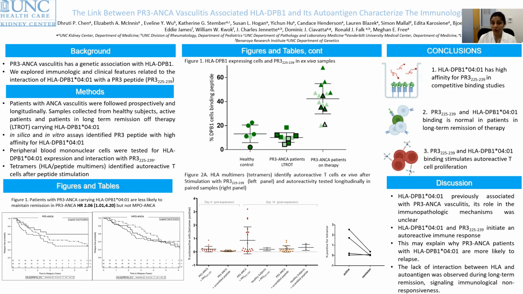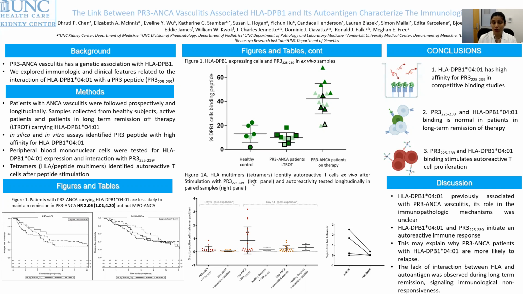And interestingly, what we found is that there's a varied amount of interaction in patients who are being actively treated for vasculitis. However, in patients who are in long-term remission off therapy, the DPB1 and PR3 peptide interaction is essentially normal, comparable to healthy individuals. And so we wanted to understand whether this interaction is pathogenic.